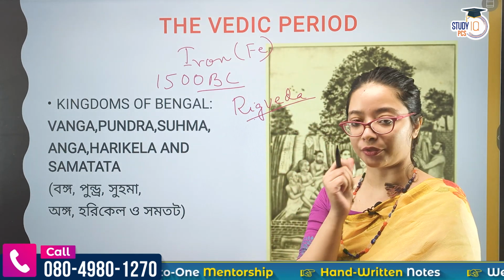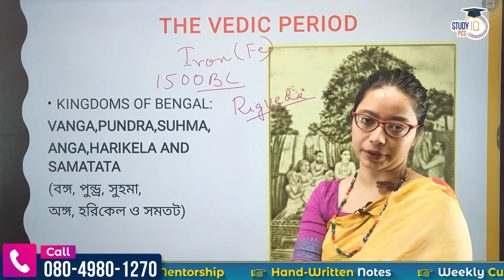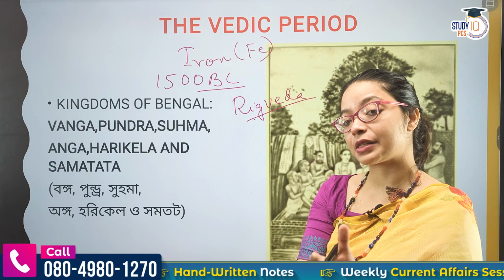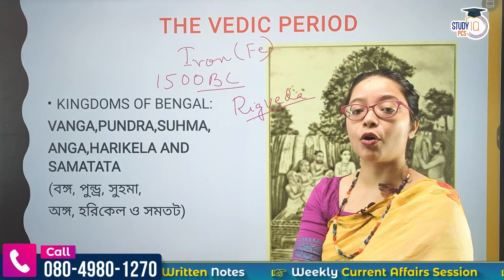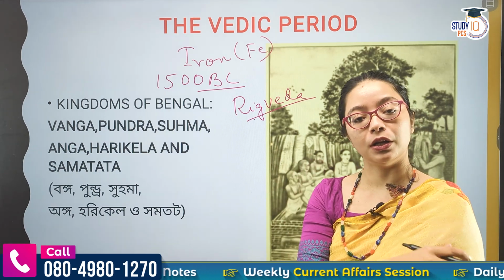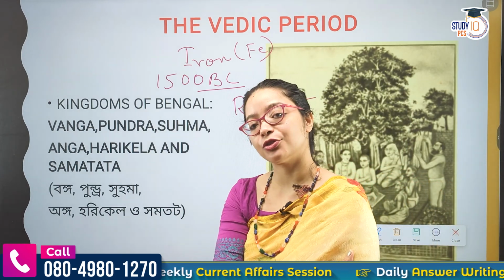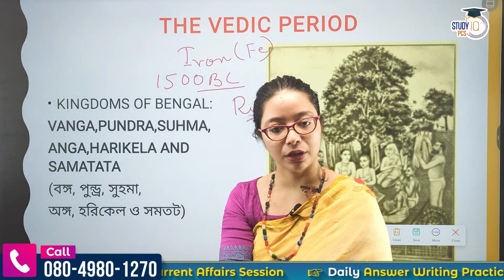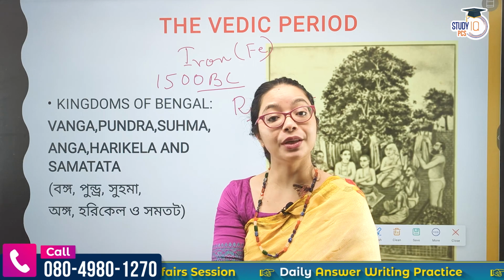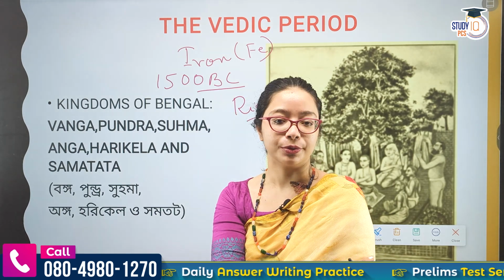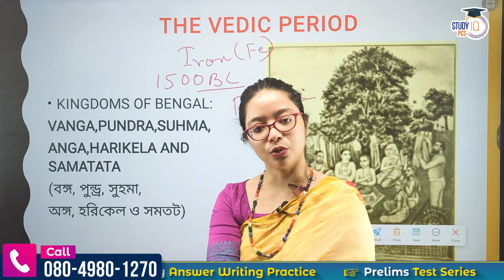There is no mention in Rig Veda about Vanga or Banga. In the ancient times, the first reference, as I said when I was talking about the origin of people in Bengal, we find in the Mahabharata. The key reference we found was Bhima going to battle with the kings of Vanga and winning it. So that was the first reference we found. In Rig Veda there is no reference.